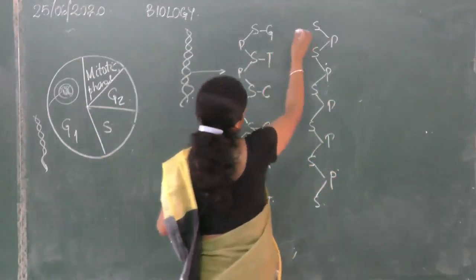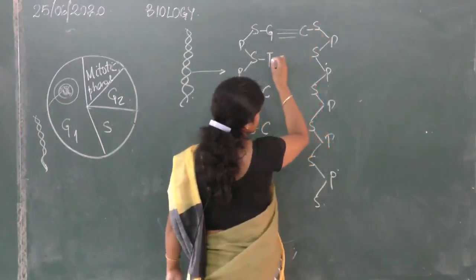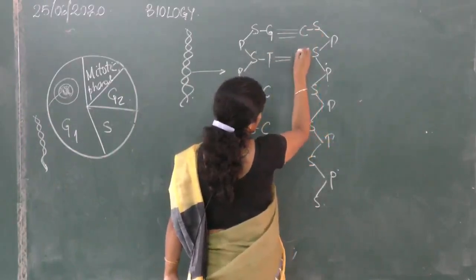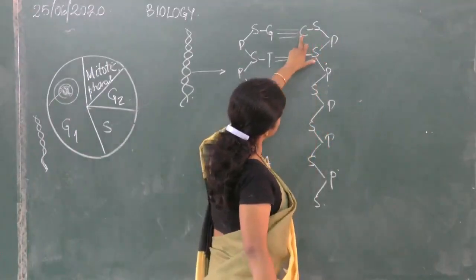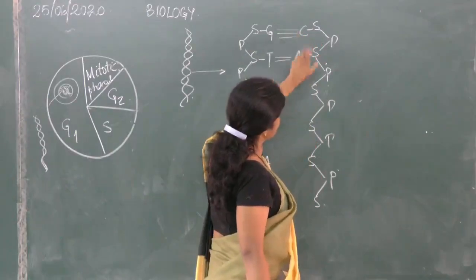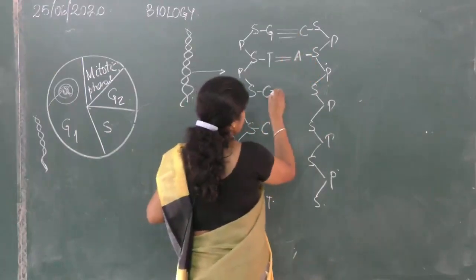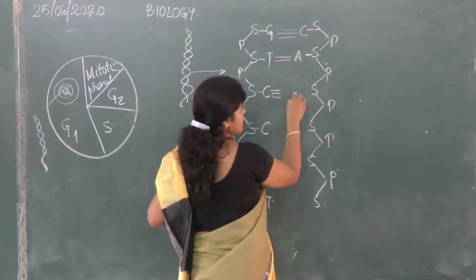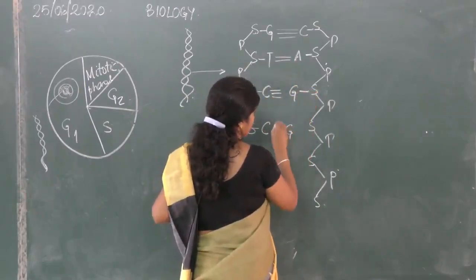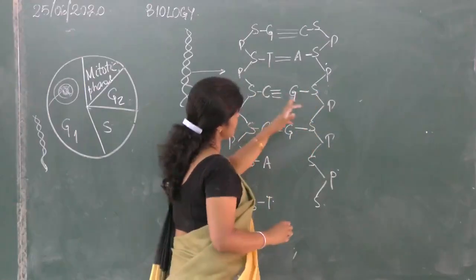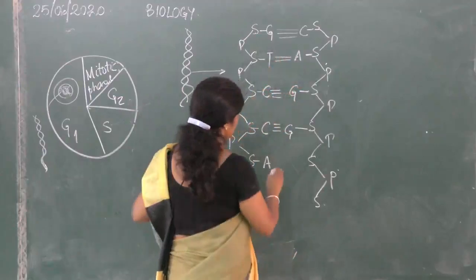So if it is guanine, it will always pair with cytosine. In the previous class I told you, thymine will always pair with adenine. So what am I finding? Here, this side the sugar is having cytosine as a nitrogenous base. Here the sugar is having adenine as a nitrogenous base. If it is cytosine, what will it have as a nitrogenous base? Guanine. Cytosine and guanine have a triple bond. Thymine and adenine have double bonds. In the previous class only I have told you.